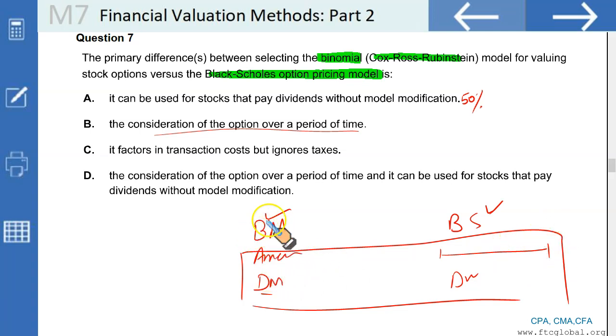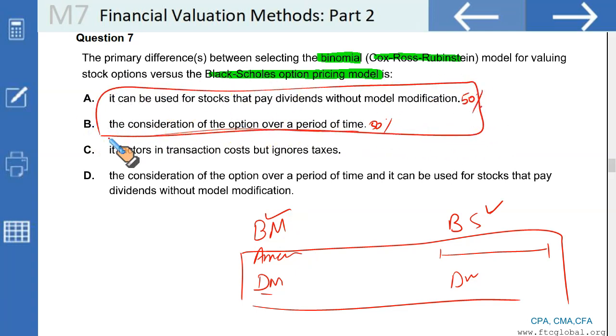But the binomial model can be used for any option which can be exercised before expiry. So this is also a difference between these two. If we can find an option that combines these two, then that will highlight the true difference between Black-Scholes and binomial model. It factors into transaction cost but ignore tax is wrong. Both methods ignore taxes and transaction cost. C is incorrect.